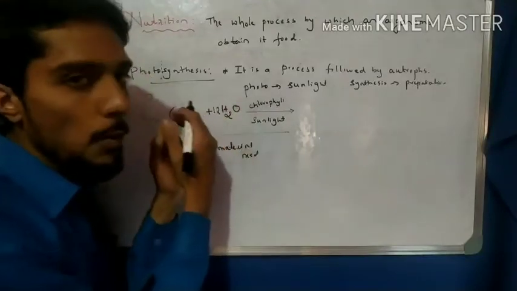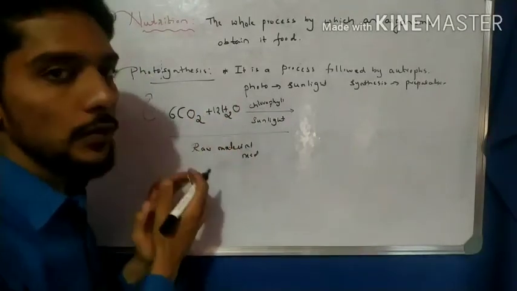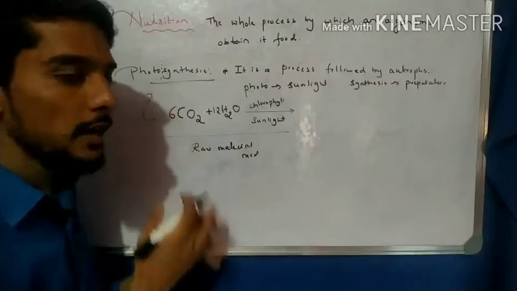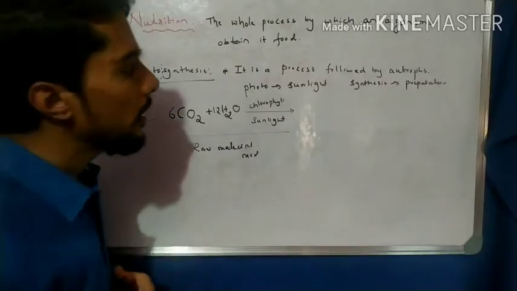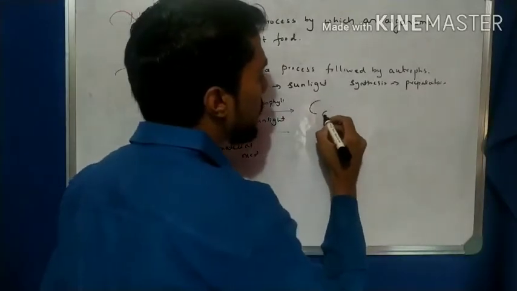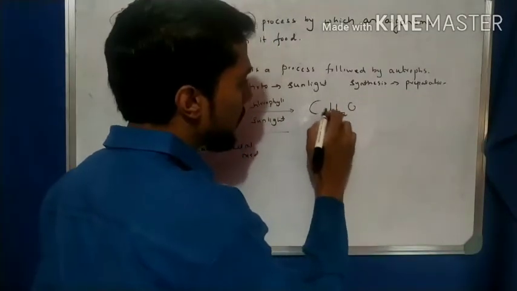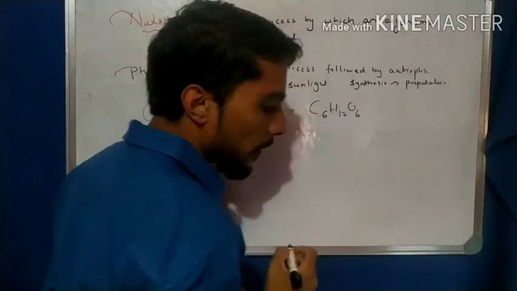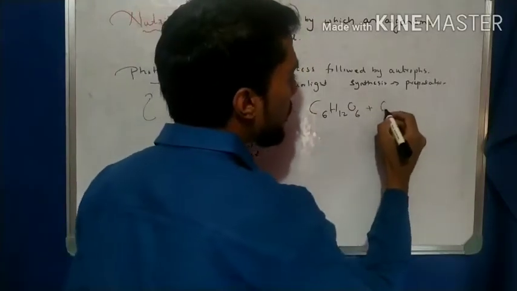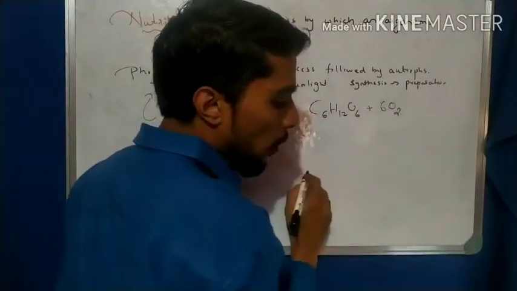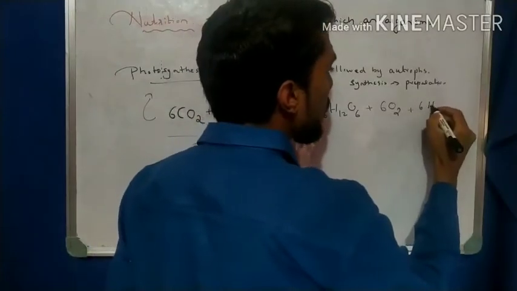When all of these combine in a plant, in a leaf, the process of photosynthesis takes place and the food is prepared. The food is C6H12O6, then plus 6 molecules of O2 plus H2O.